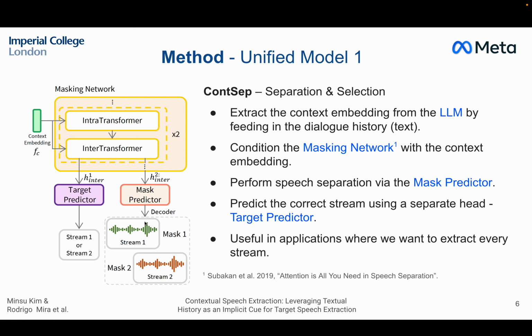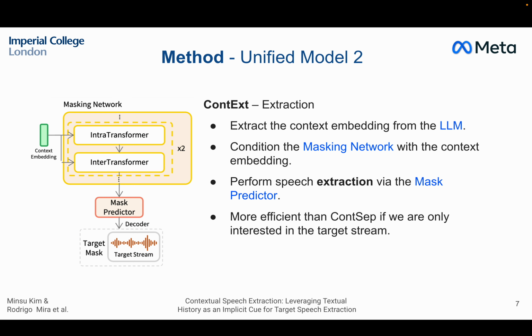This is particularly useful in situations where we want to keep both streams, but we want to choose which one is the target. So for example, if we want to extract the target stream, raise its volume, and then put them back together. If we're not interested in that, then we can do it in an even simpler way. We can just feed the context embedding into the Sepformer architecture, but instead of having those two prediction heads, we can have a single one that just predicts the target mask for the target stream. This we call Contextual Extractor.